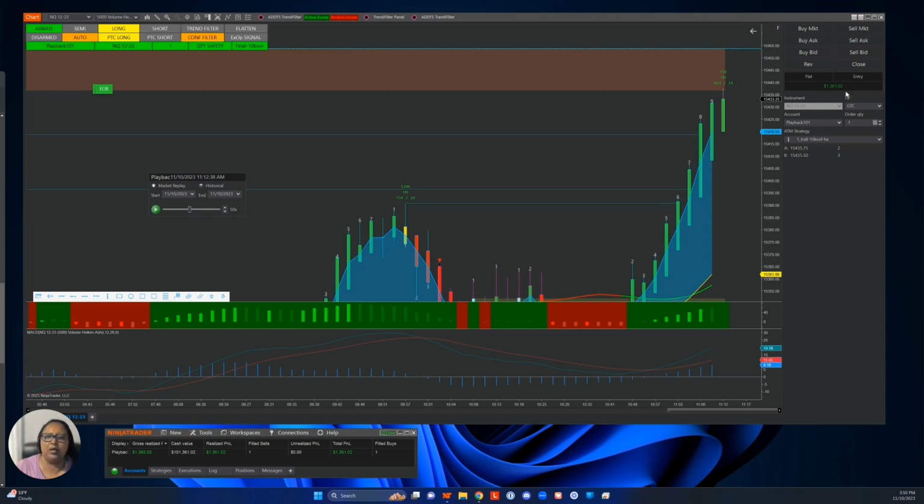So it kept going. But again, you get the idea that if you like to take a slower pace or a slower approach, where you're really just trying to get a piece of the move, then you might want to consider the volume indicators using the Heikin-Ashi candles.